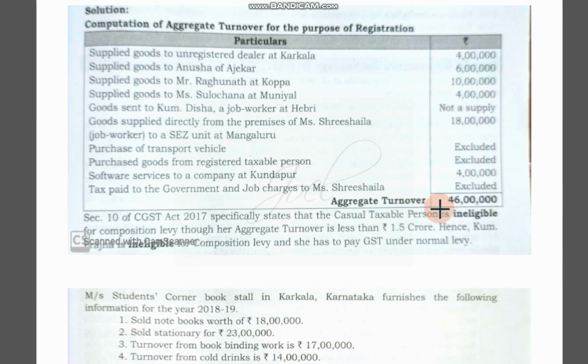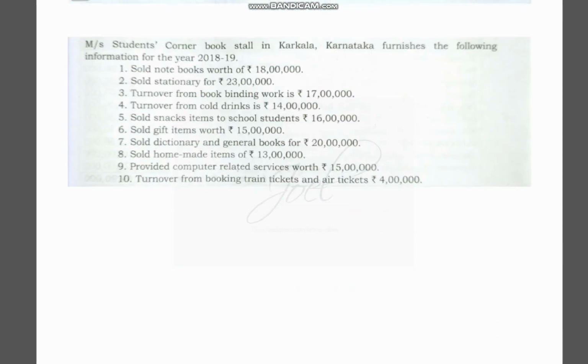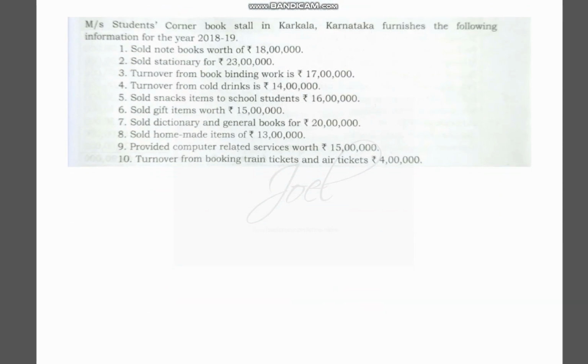See, total is just 46 lakhs, but still this person is not eligible for composition levy scheme because he is a casual taxable person. That is the only reason. Because of this, the person is not to be considered for composition levy. He is not eligible for composition levy scheme. Last problem we'll see quickly. You can understand all these problems.